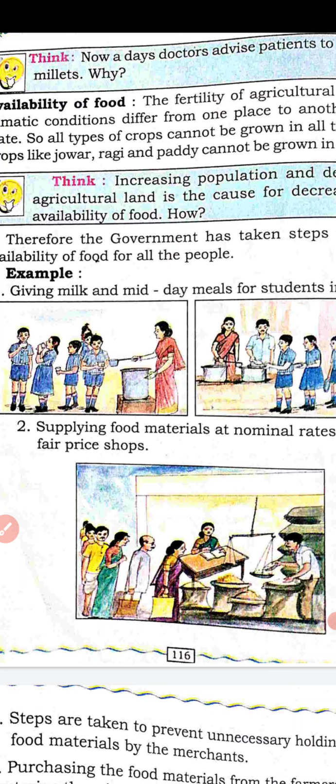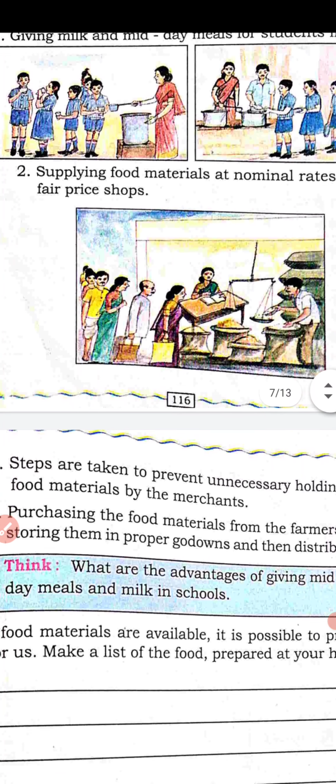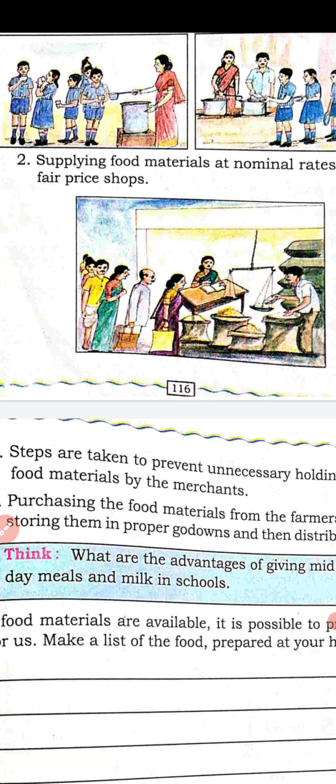And the third step taken by the government to ensure food for all the people is to prevent unnecessary holding of food materials by the merchants. Merchants means one who sells the food. And fourth step, purchasing the food materials from the farmers, storing them in proper godowns and then distributing. So these are the 4 steps taken by the government to supply the food for all the people.